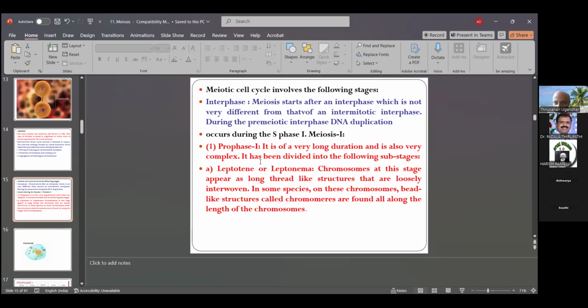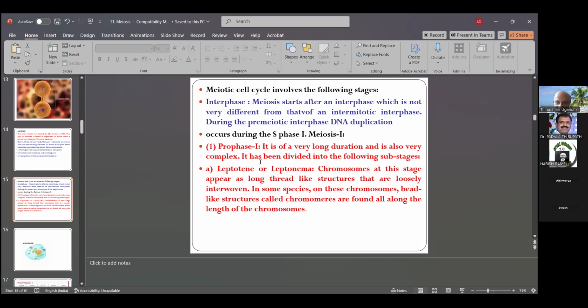It means during the pre-meiotic interphase, DNA duplication occurs. Pre means first time. So between the two meiotic divisions are the stages of the pre-meiotic division. It occurs during the S phase, S phase and meiosis 1. S means the synthetic phase. Meiosis 1 is also called the first meiotic division.